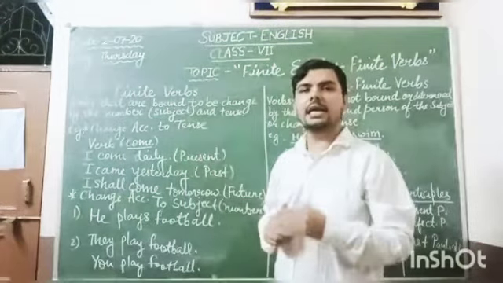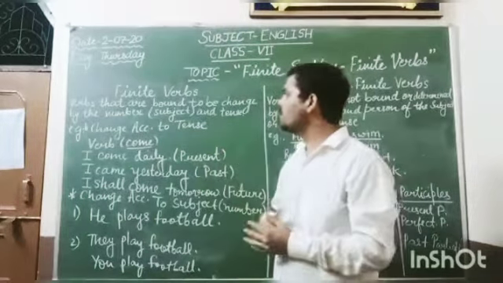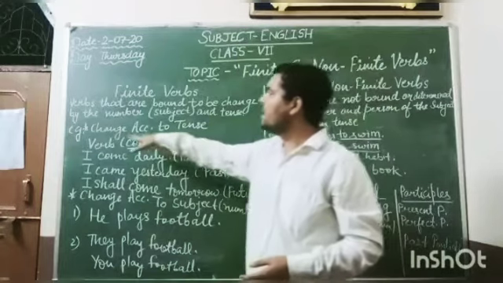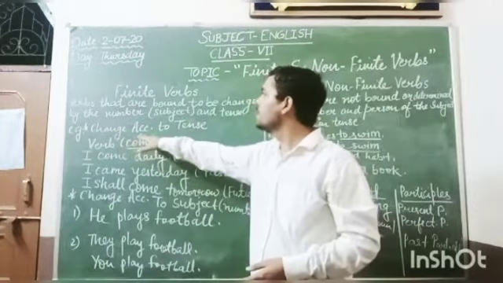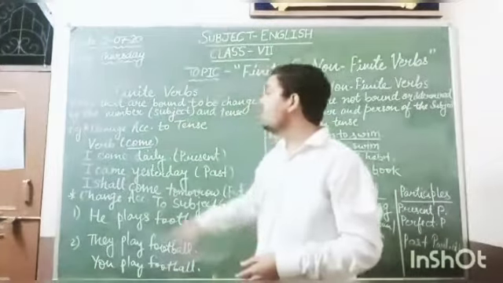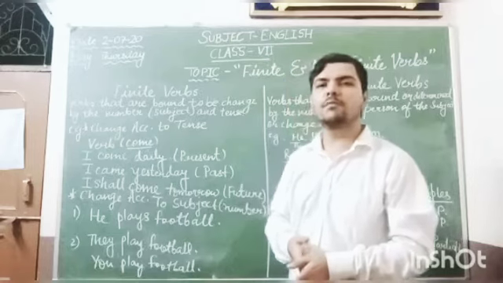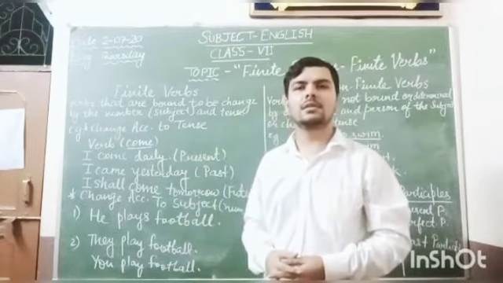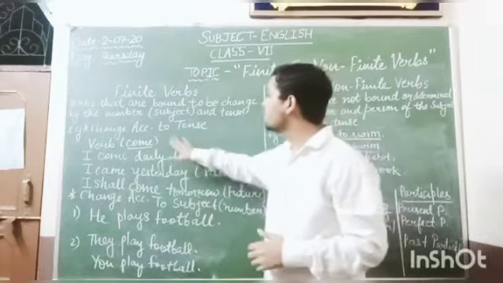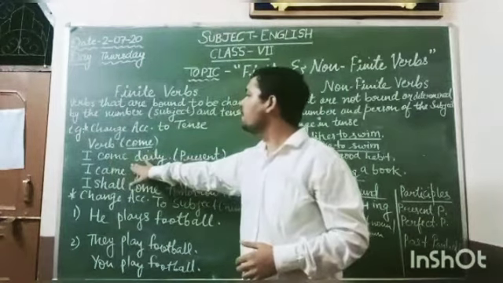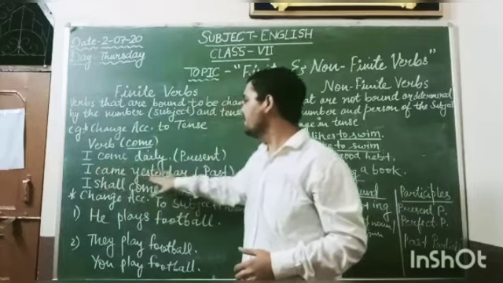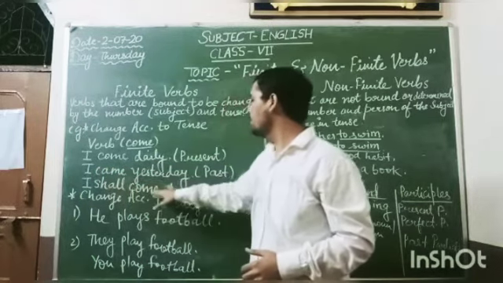Now let us understand about the changes to the verbs according to the subject and tense. Here we have taken an example to show the change according to the tenses in the verbs. We have taken the root form of the verb come. Come means आना. I come daily. I came yesterday. I shall come tomorrow.